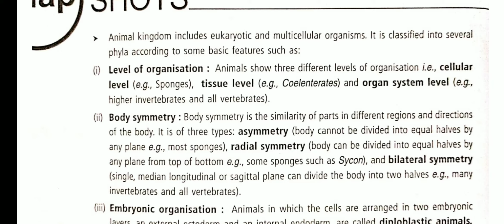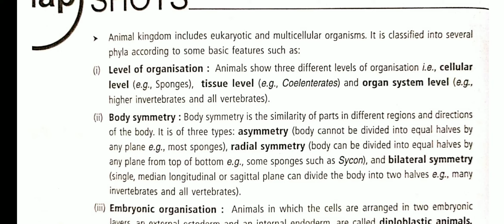I will summarize once again. Number 1, level of organization. Second, body symmetry. Third, embryonic organization. Fourth, body cavity. Fifth, segmentation. And sixth, notochord. These 6 characters we will discuss in detail in this first lecture. First of all, level of organization.